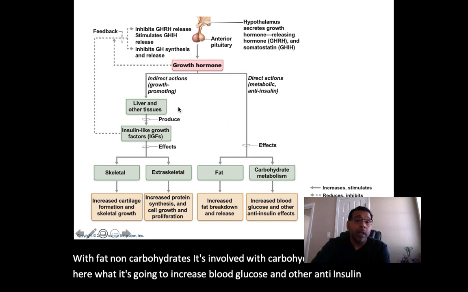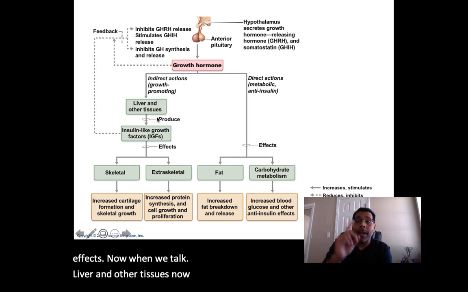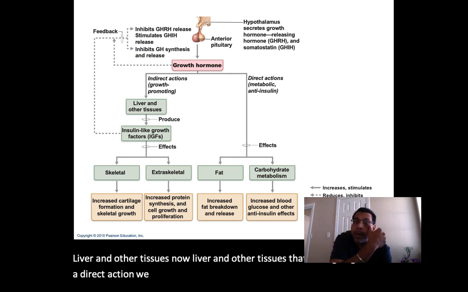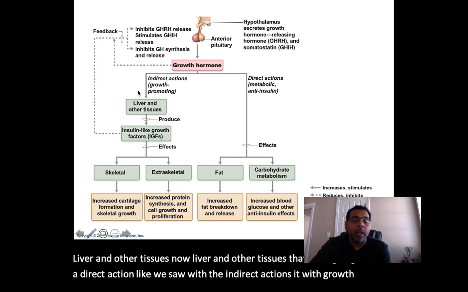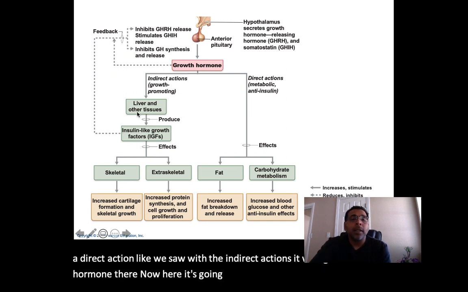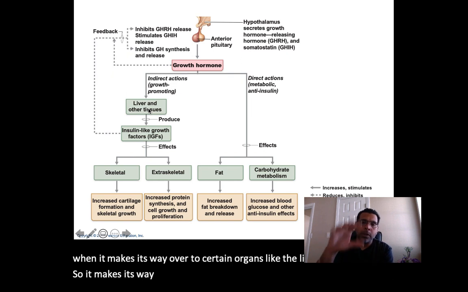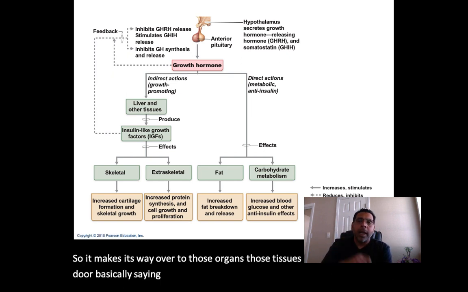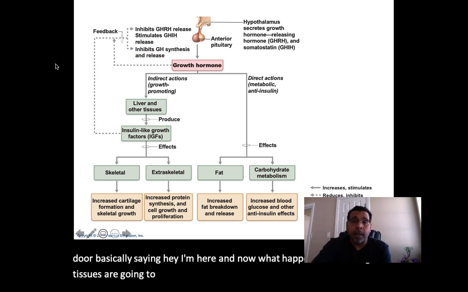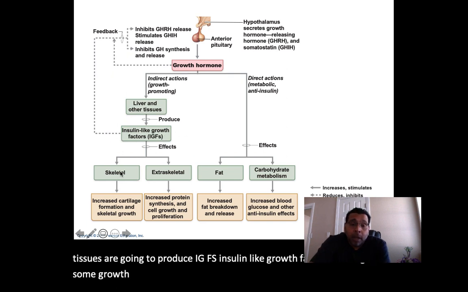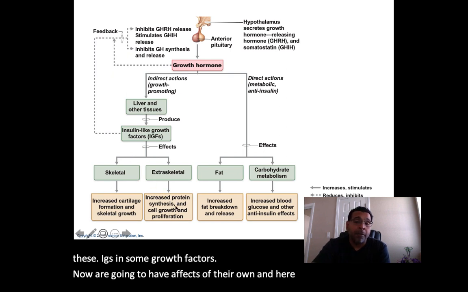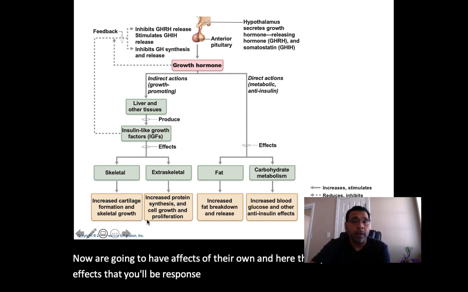Now when we talk liver and other tissues, it's not going to have a direct action. We saw the indirect actions with growth hormone there. Here it's going to produce insulin-like growth factors when it makes its way over to certain organs like the liver and other tissues. It knocks on the door basically saying, hey, I'm here. And now those organs and tissues are going to produce IGFs, insulin-like growth factors. These IGFs now are going to have effects of their own, and here you can see their effects that you'll be responsible for knowing.